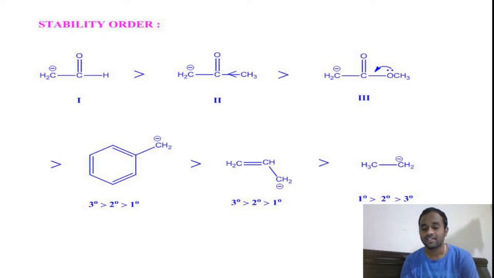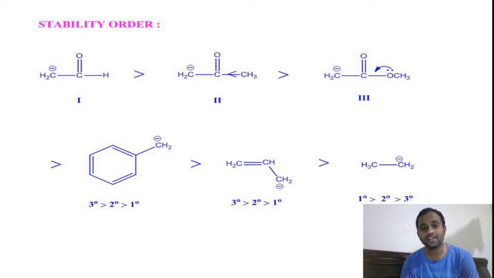In this, the order is primary is greater than secondary is greater than tertiary, which we have discussed in the previous slides based on the inductive effect. This is the stability order of various carbon anions, right? And here you see the first resonance stabilized carbon anion is the carbon anion attached to the aldehyde group.